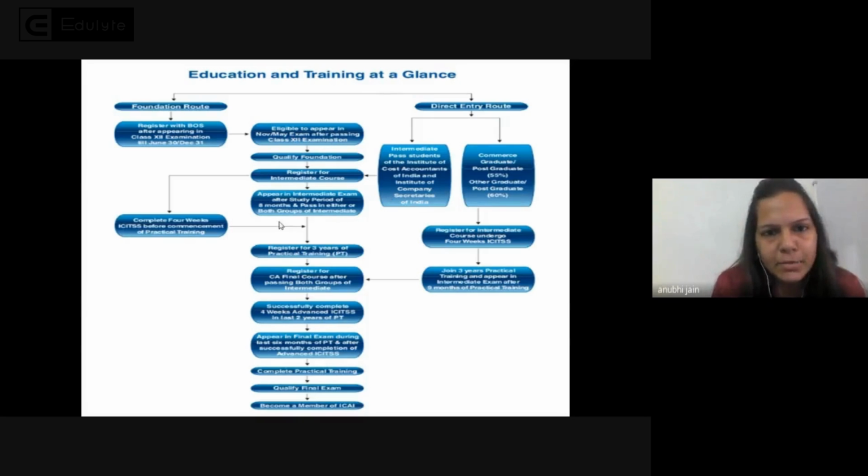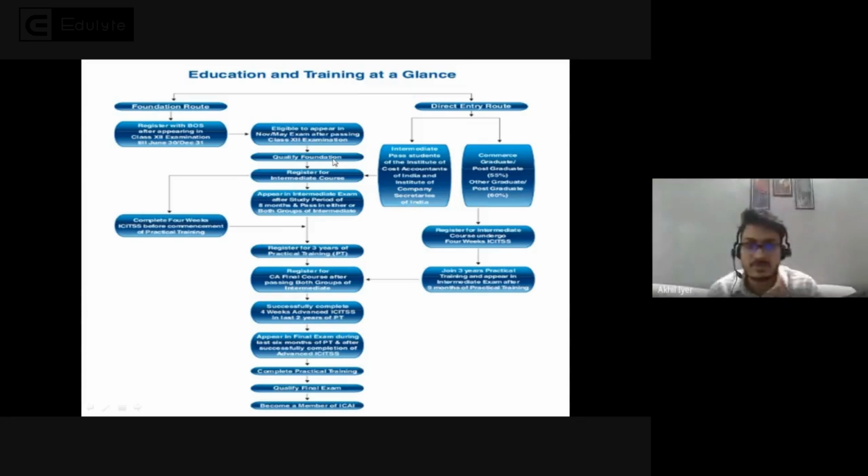Then the next step is to qualify. Yes, just one point that I would like to mention here for the clarity of students. If you've registered by 30th June 2021, you'll be able to appear for the November 2021 exam, like Anubi said. And if you complete your registration by December 2021, then your foundation attempt will fall in May 2022. Just to put the months in perspective for everyone.